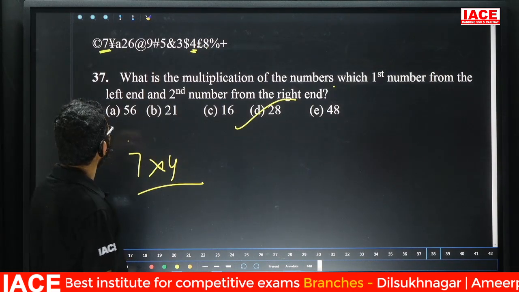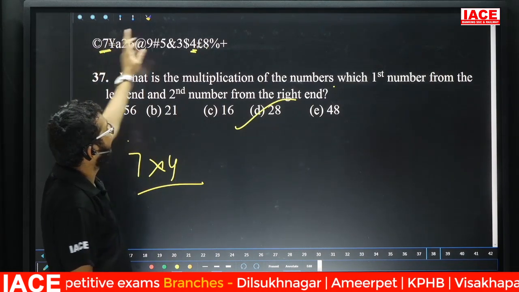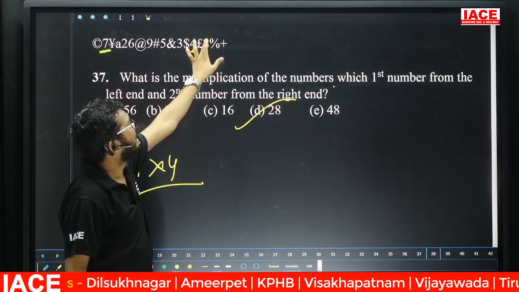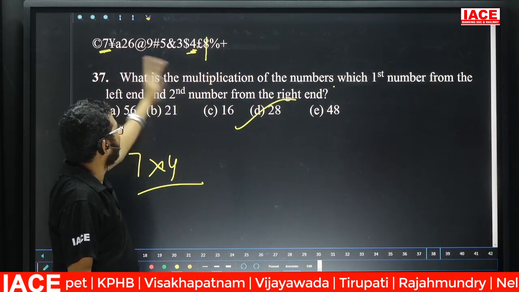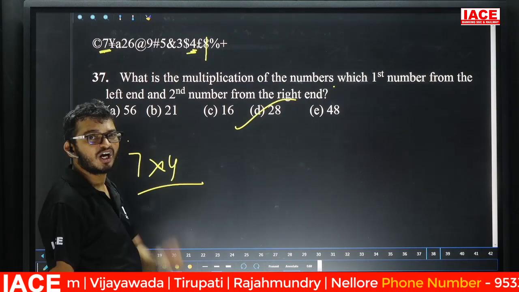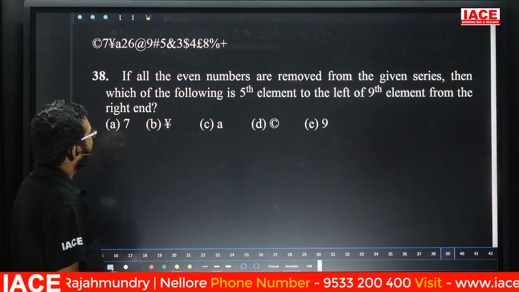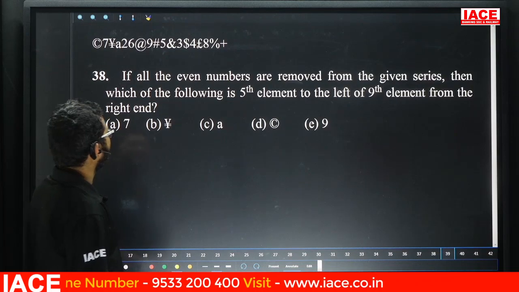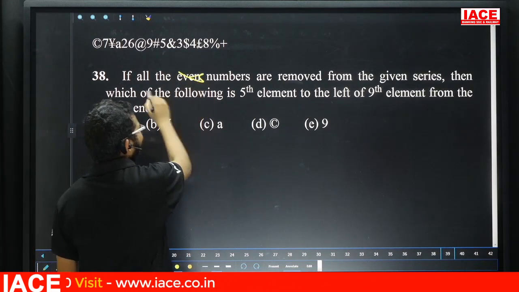Option D. Multiplication of the first number from the left hand and the second number from the right hand. From the right hand, the first number is 8, the second number is 4. Now 7 into 4 is 28. Question number 37, option D. Question number 38. If all the even numbers are removed, the next one is what?